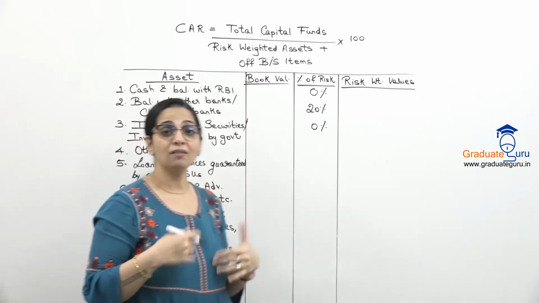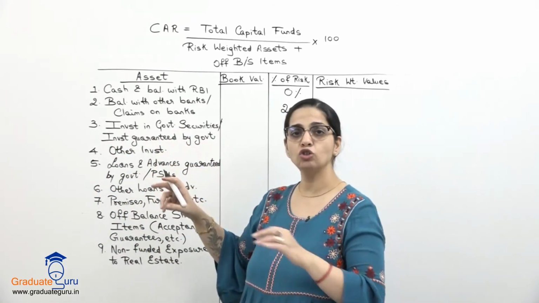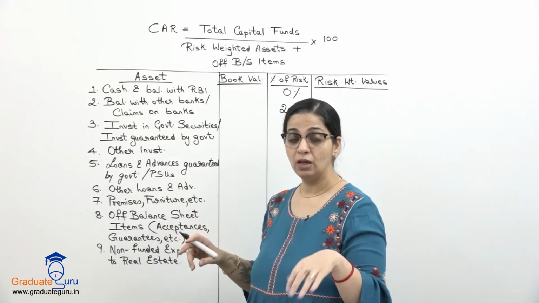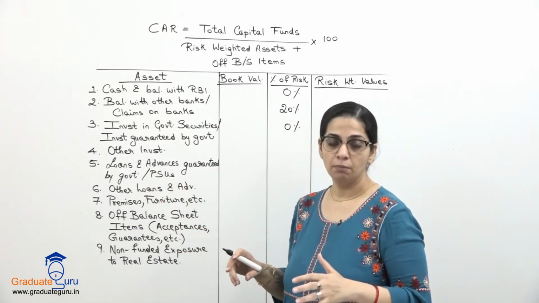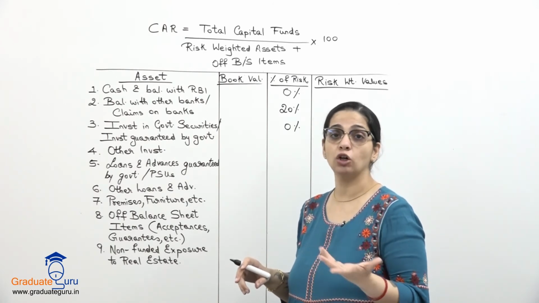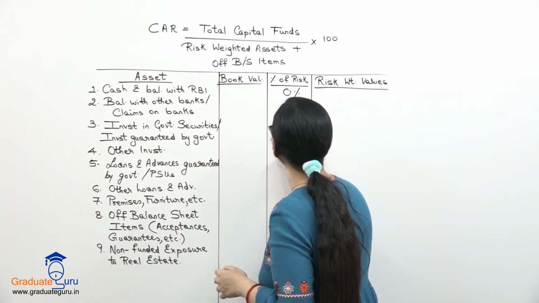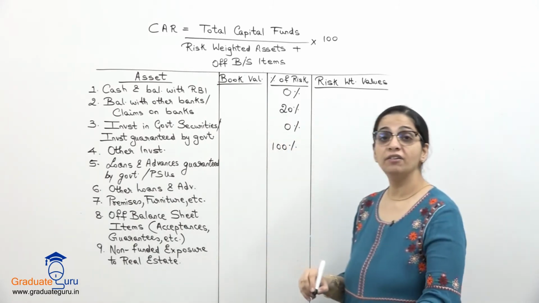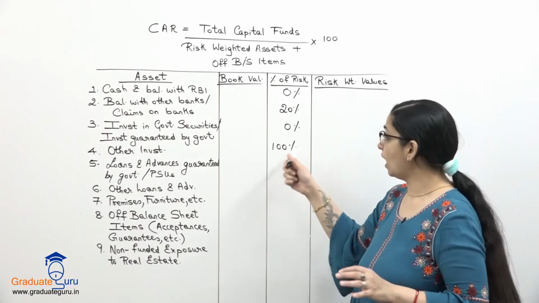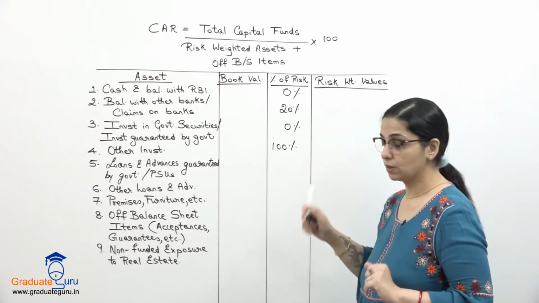Then we have other investments. Other investments means इन investments को छोड़ के और जो भी बाकी के investments हैं, those become risky because you don't know if there is a guarantee of getting that money or not. So that is why इसके लिए risk will be full 100%. So पूरा 100% का risk है for these type of assets.